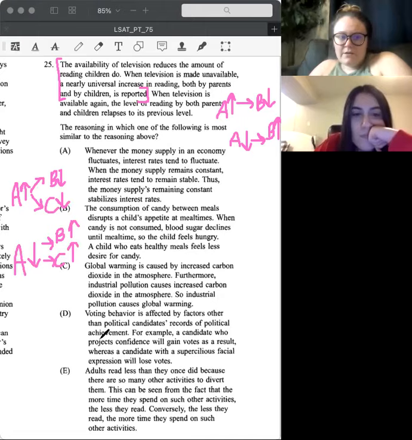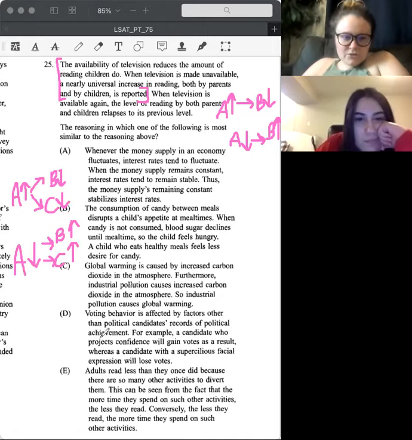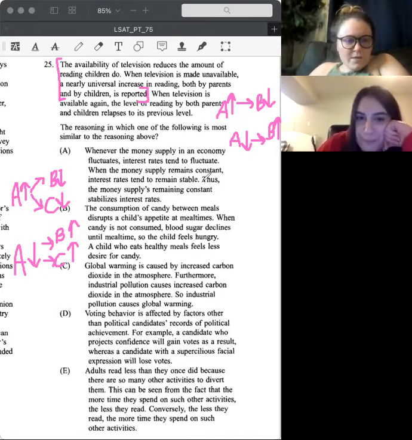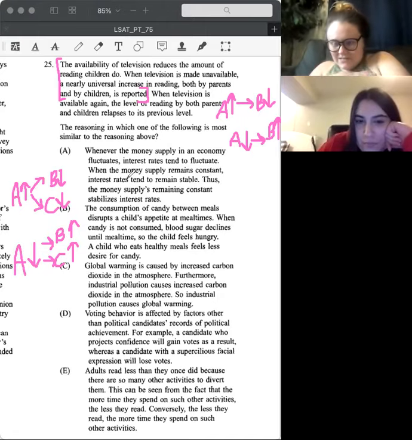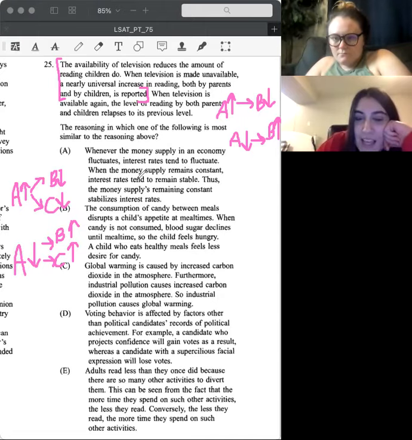But let's see. Okay, so A says whenever the money supply and economy fluctuates, interest rates tend to fluctuate. I already don't like this because it's just saying fluctuate, what direction. When the money supply remains constant, interest rates tend to remain stable. No, we don't talk about when TV remains constant at all. Thus, the money supply is remaining constant, stable. Yeah, I don't like A at all.